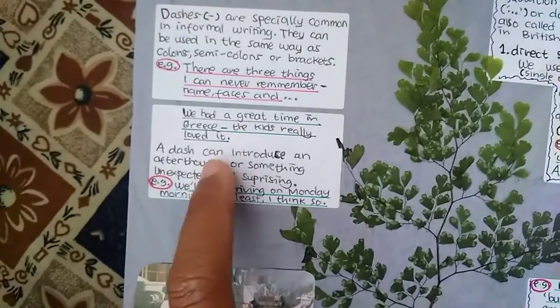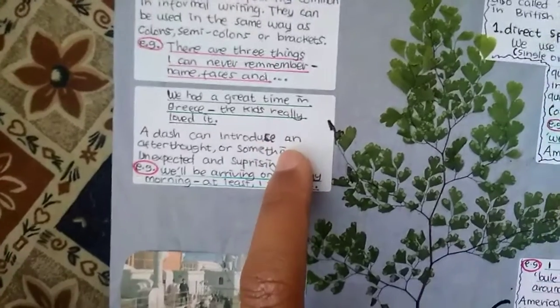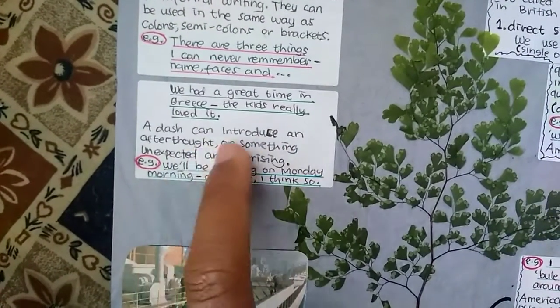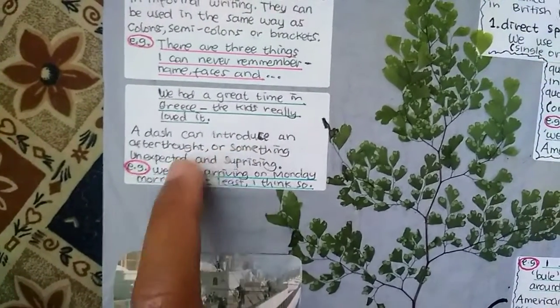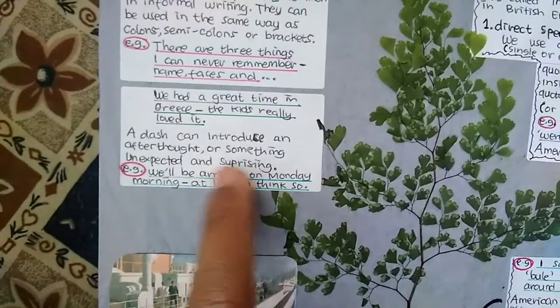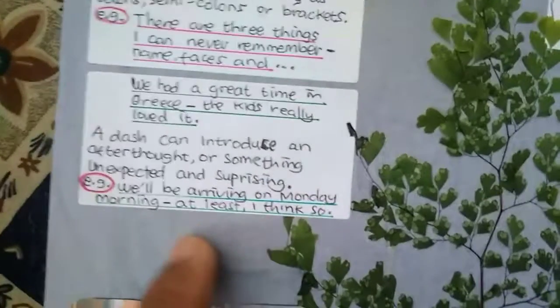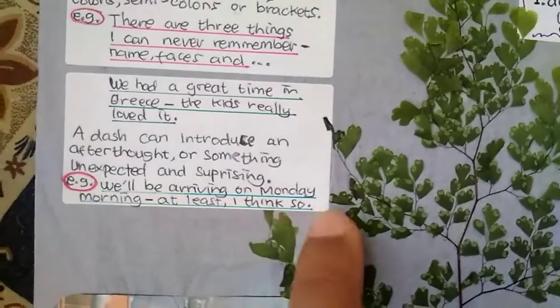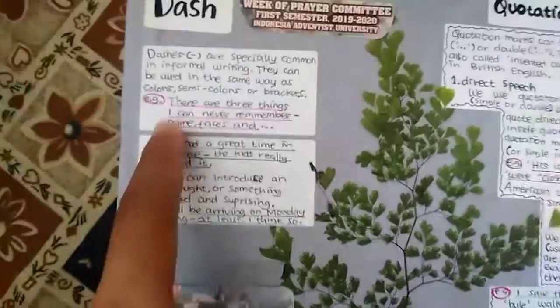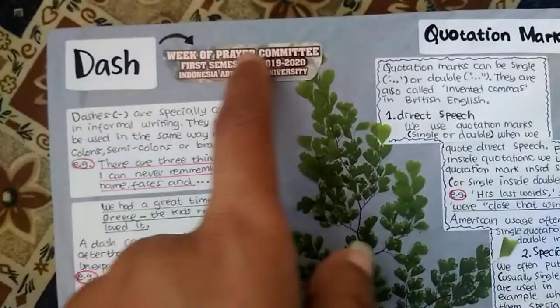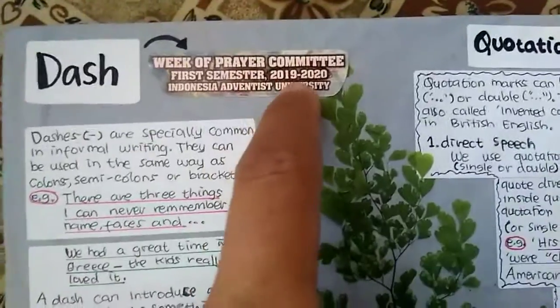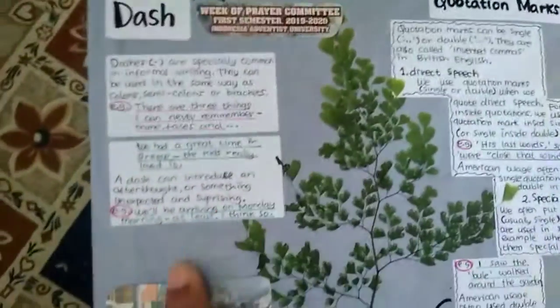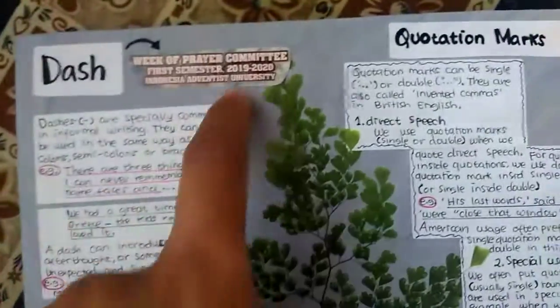A dash can introduce an afterthought or something unexpected and surprising. For example, we'll be arriving on Monday morning. At least, I think so. So this is the example of a dash. And this is the example of a dash. This one, you can use for the years.